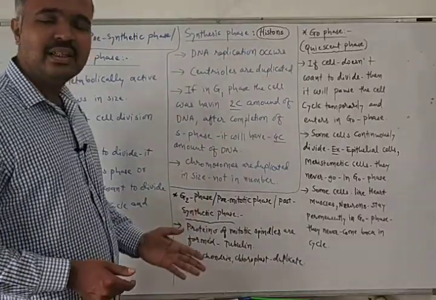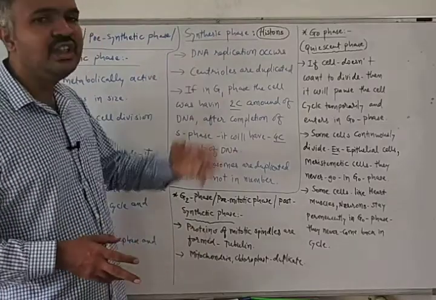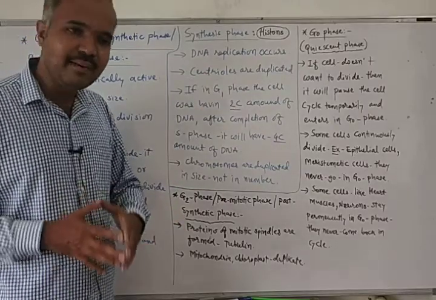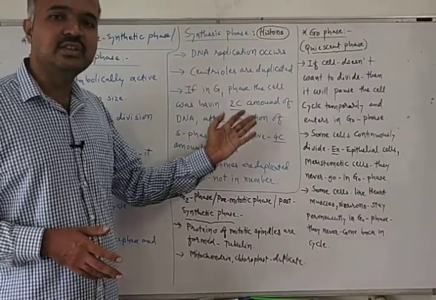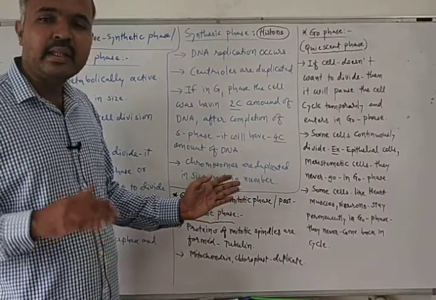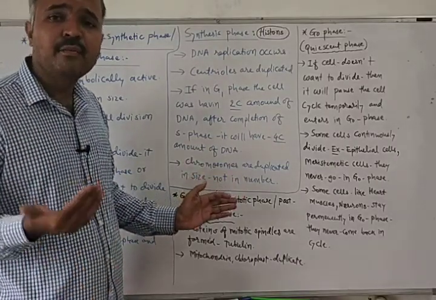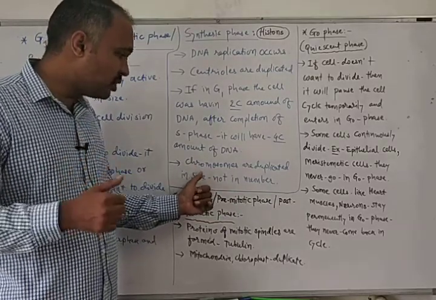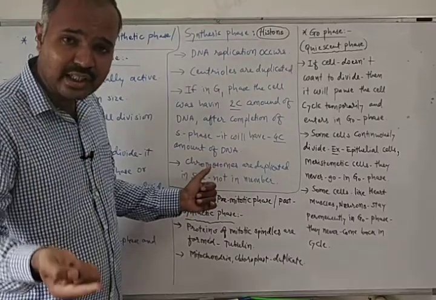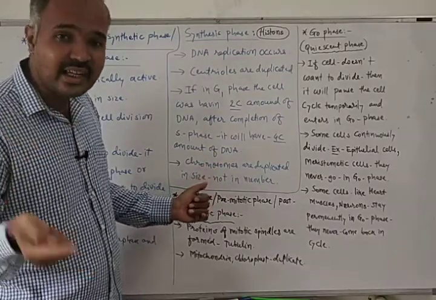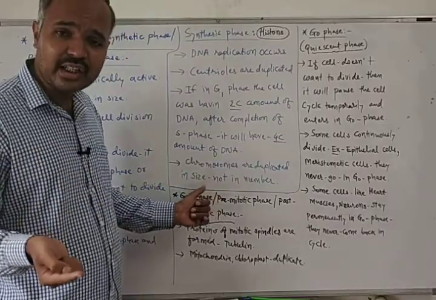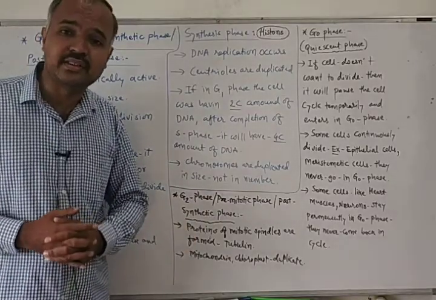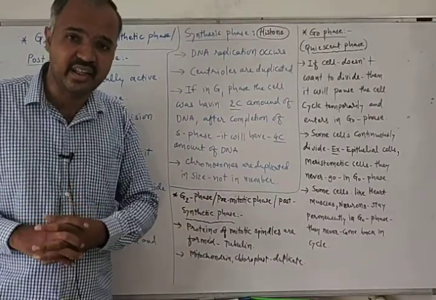So what is there in S phase? In S phase, DNA replication occurs and centrioles are also duplicated in number. If in G1 phase the cell was having 2C amount of DNA, then after completion of S phase it will have 4C amount of DNA. The chromosome number will not increase, but chromosomes are duplicated in size. And histone protein synthesis also takes place during the S phase.